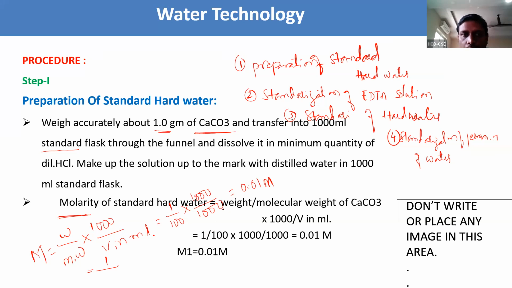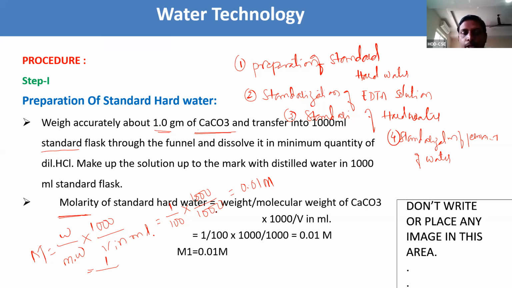We need to take 1 gram of calcium carbonate and transfer it into the 1000 ml standard flask through a funnel, and dissolve it in the minimum quantity of dilute HCl. Now we need to make up the solution up to the mark with distilled water in the 1000 ml standard flask.